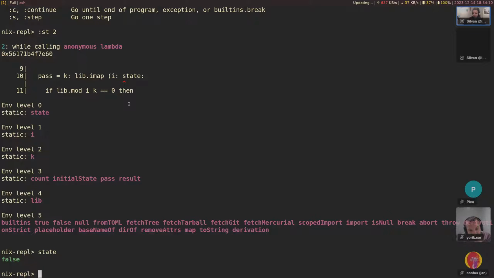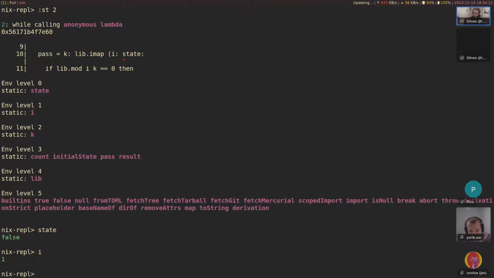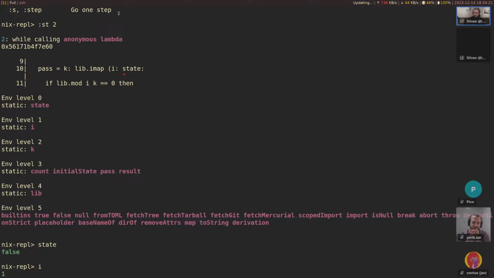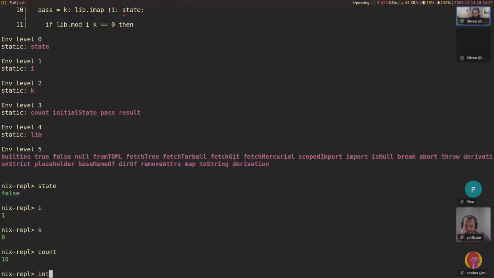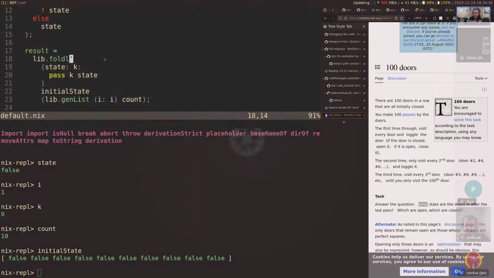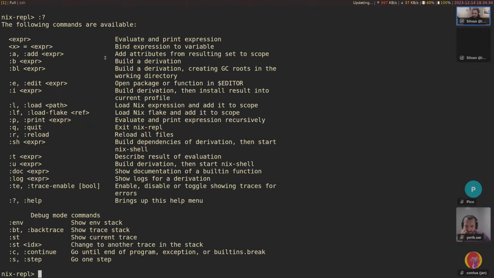And we can also get access to I. So we can see this is the, well, second door, or the door at index 1. K is 0. Yeah. Okay, so it comes from here. We also have count, initial state, yeah. Okay, so first time I'm using these features.